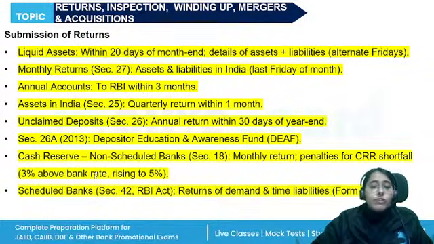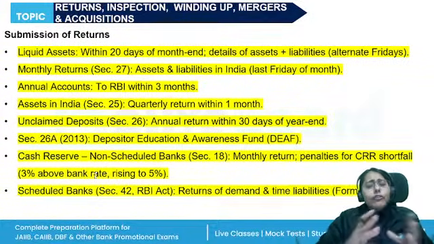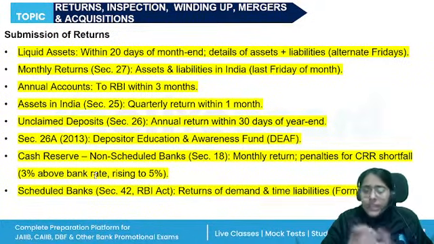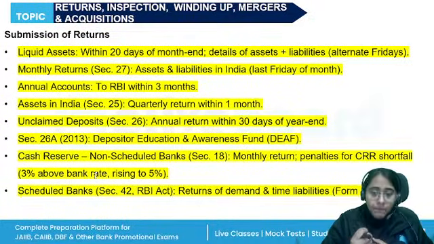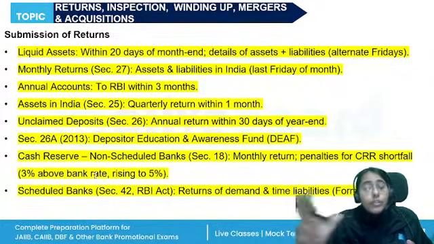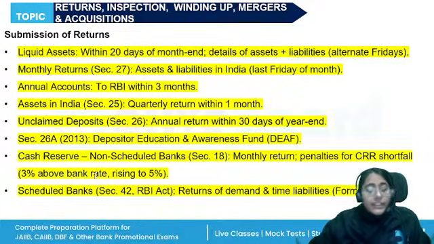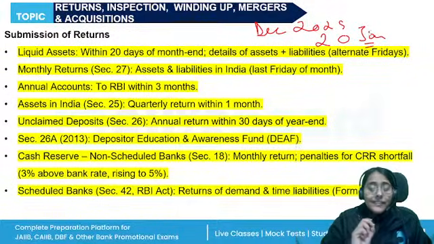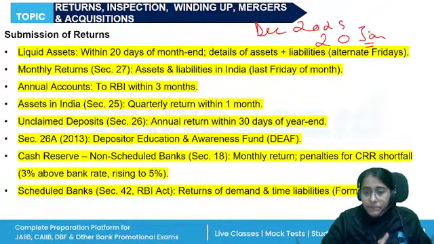Which returns have to be submitted by the banking company? They have to furnish several returns to RBI under the various provisions. Every banking company has to submit a return of its liquid asset within 20 days from the end of the month to which it relates. So if it relates to the month of December 2025, then by 20 January 2026, the return on liquid asset has to be sent to RBI, right?